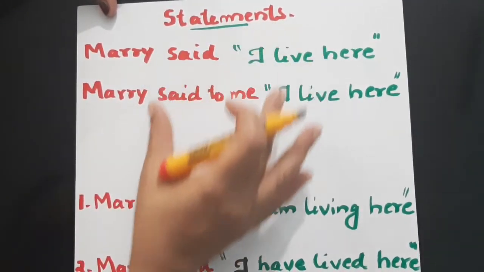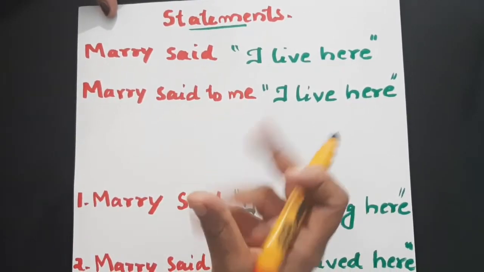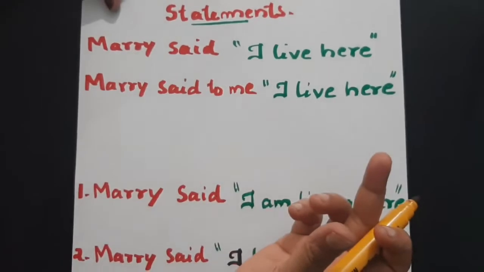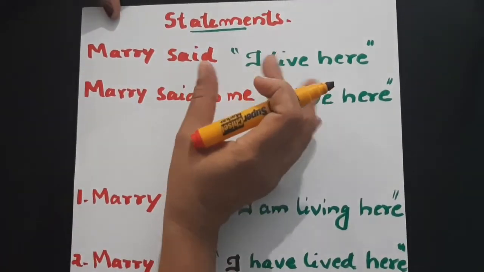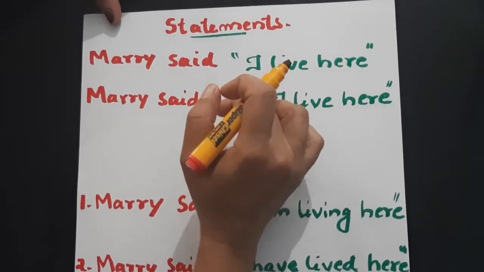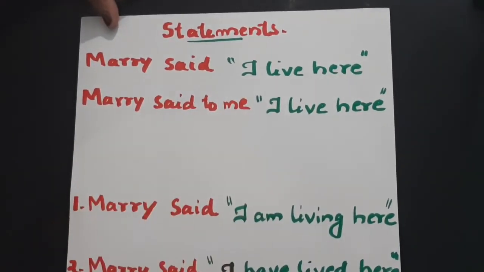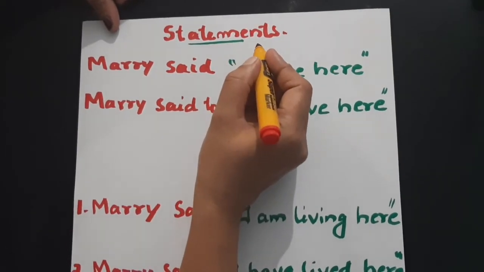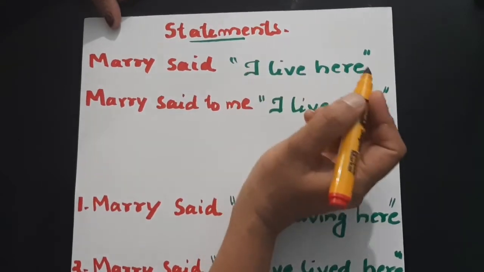All these 4 kinds of sentences have their own individual rules when we change from direct to indirect speech, so we need to study them one by one separately. First of all, what we are going to discuss is statements, how the sentence in statements can be changed from direct to indirect speech. That's what we are going to discuss now.